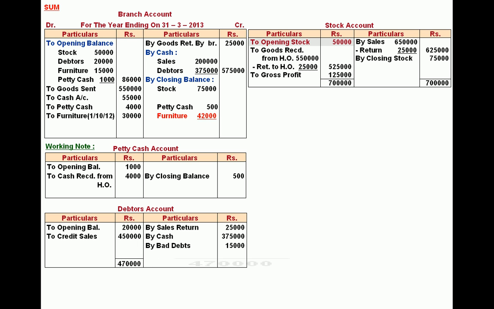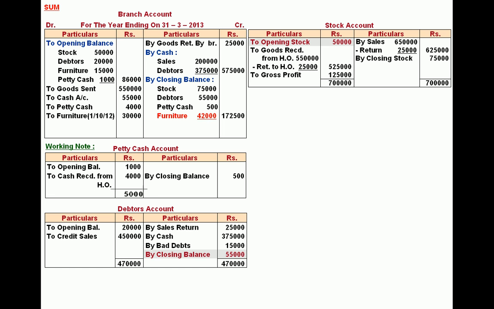Now we find the closing balance of debtors. Total of debit side is 4,70,000 minus items credited 25,000, 3,75,000 and 15,000. We get a closing balance of debtors 55,000 that will appear on the credit side of branch account.